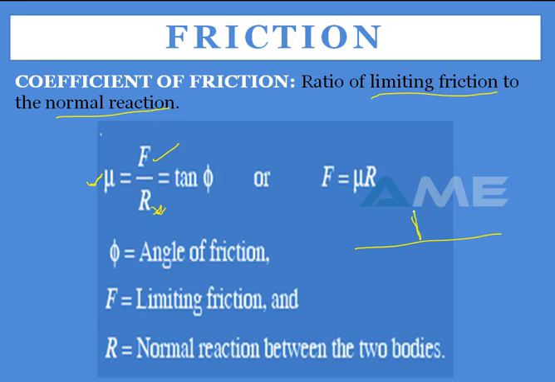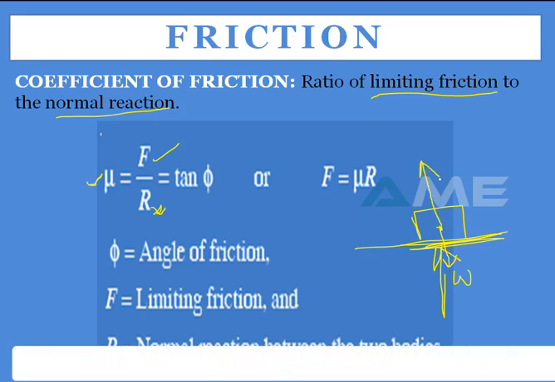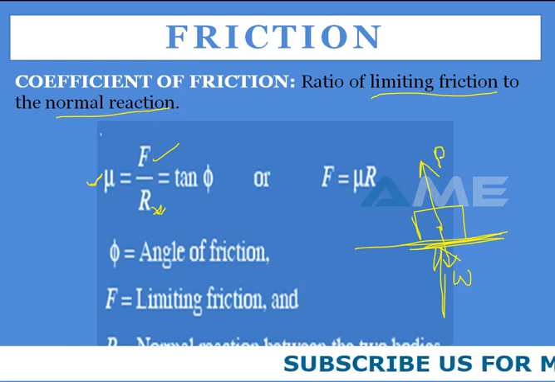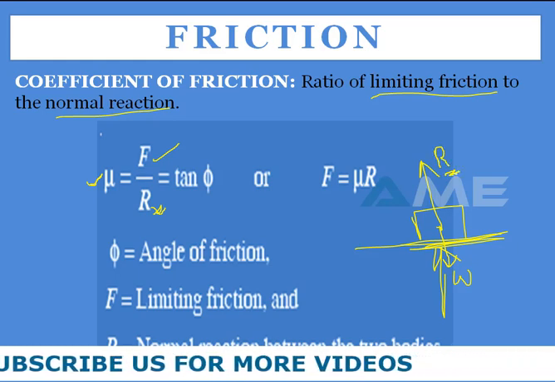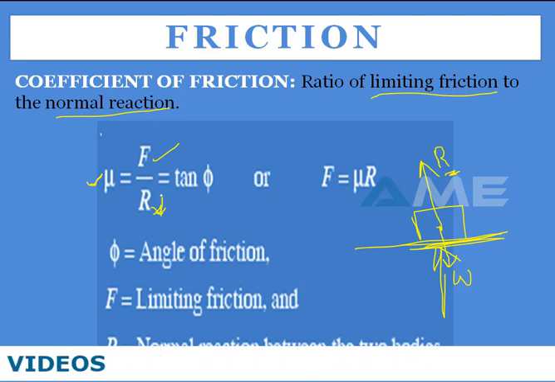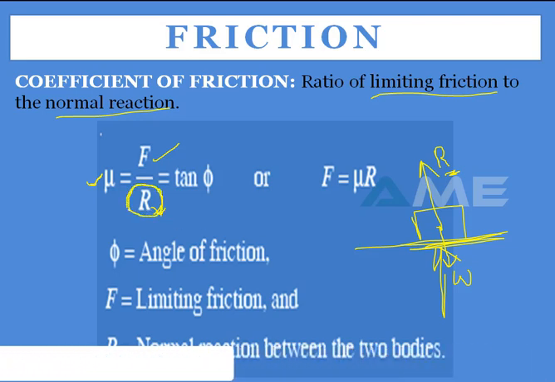When your body is placed on a horizontal surface, there is some weight acting due to the block, say weight equals 100 newtons or 1000 newtons, acting downwards. But this horizontal surface will have an opposite force, and that opposite force is vertically upwards, and that is your reaction. Simply we call it reaction or normal reaction. This is the opposite force by the surface towards the body. That means it is acting in the opposite direction to the weight of your body. Clear? And that is your normal reaction.